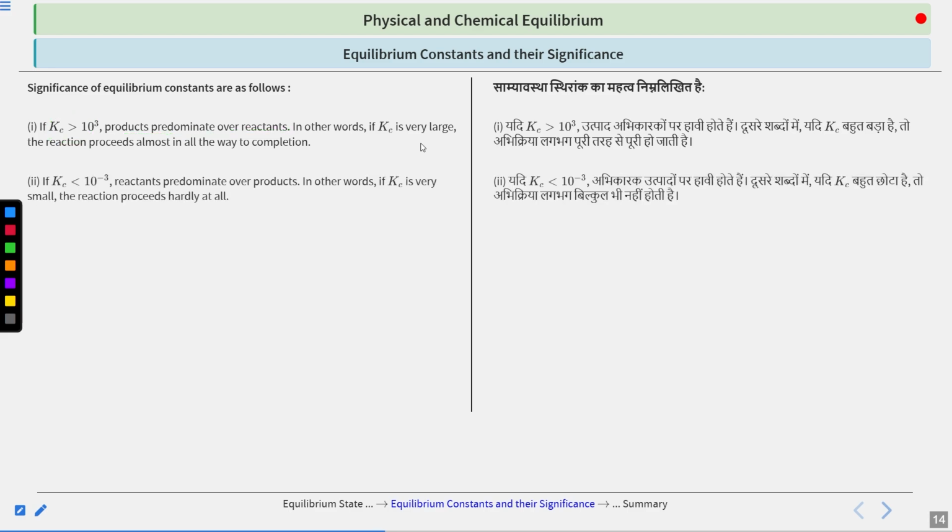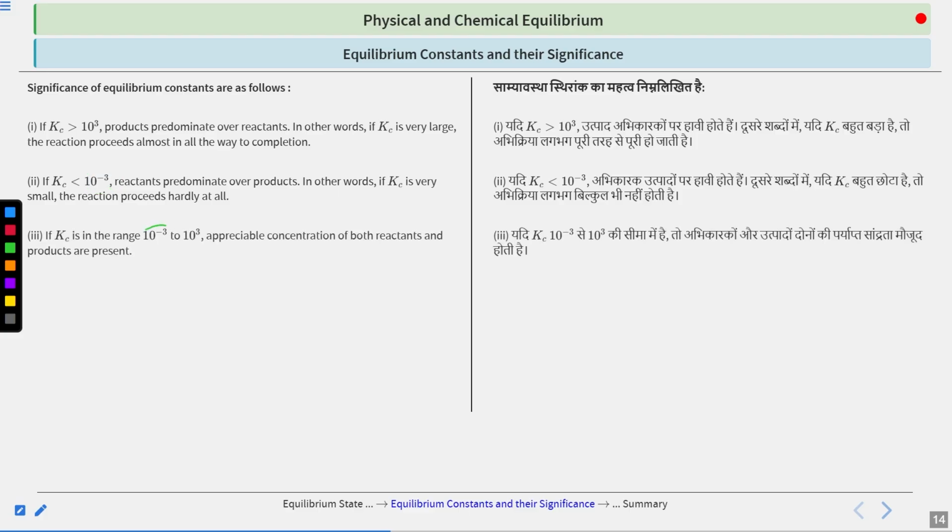Clear? Now, if your Kc is less than 10 to the power minus 3, in that case your reactant is predominating, meaning your reaction has hardly proceeded. It has almost not started. And when your Kc is between these two, then you can say that an appreciable amount of product has been formed. So these are the three cases. In this way, you can predict the extent of reaction using the equilibrium constant.